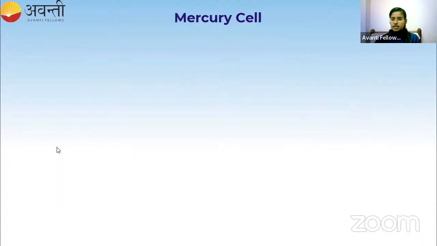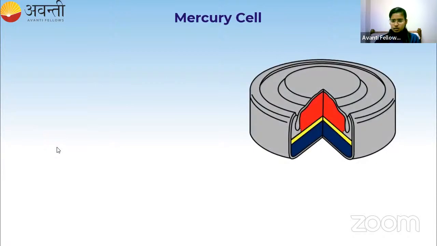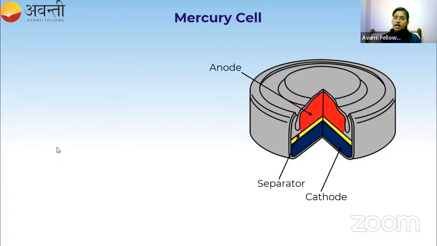Now let me go for the second example, which is mercury cell. So this is the picture of mercury cell. And here also we have electrodes. The blue color part is the cathode and the red color part is the anode. And we also have a yellow color line which separates the cathode and anode. So that's why we call that a separator.